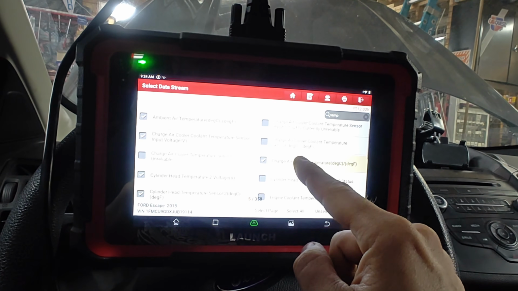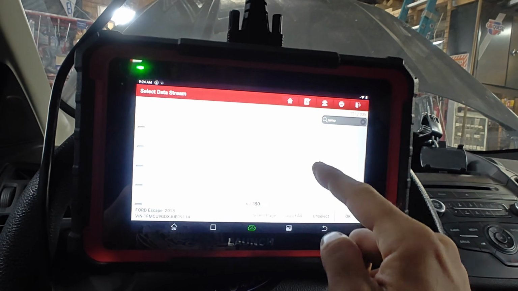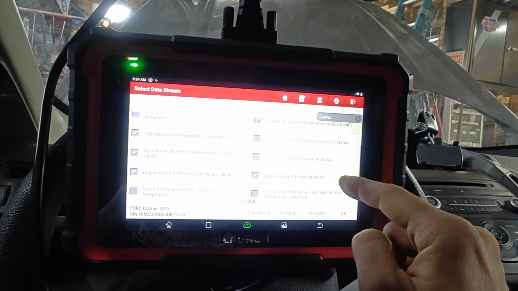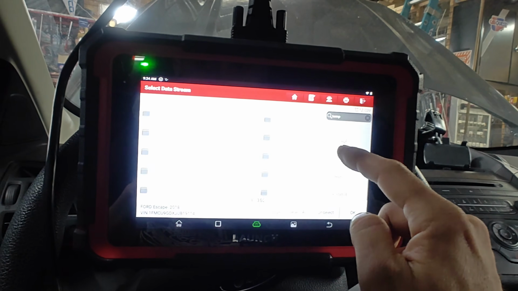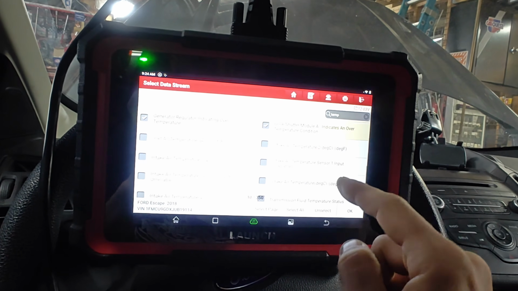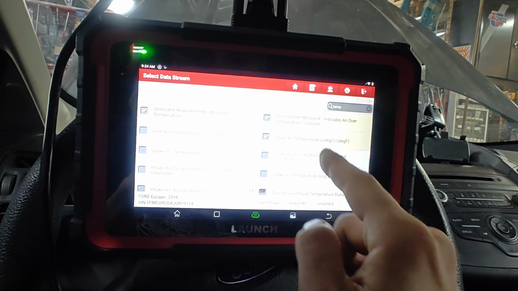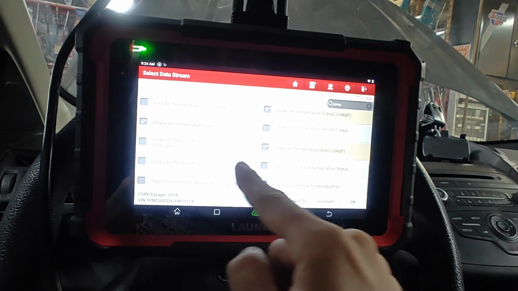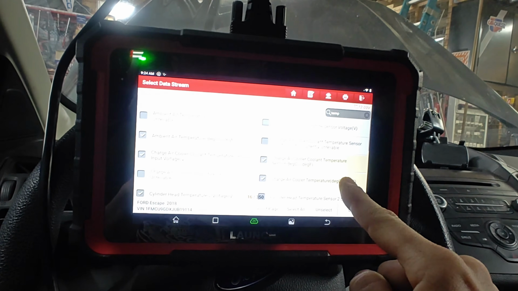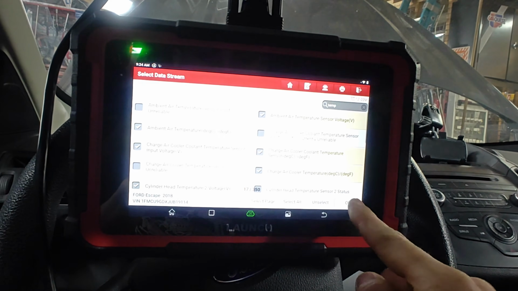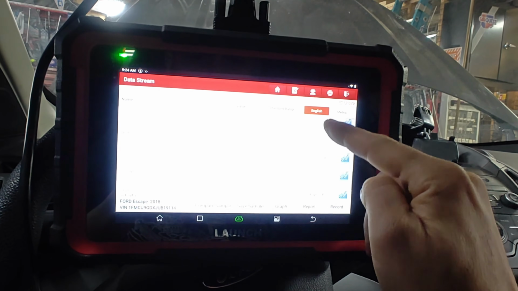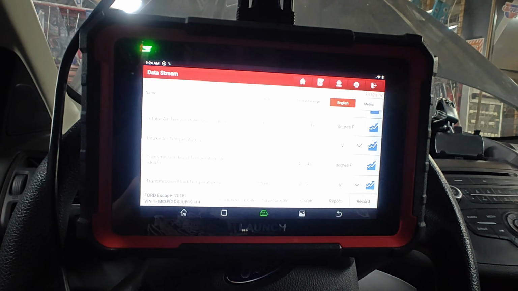Let's just bring up all our temperature sensors and we'll see what happens while this is warming up. We'll even do our trans fluid. There we go. That should be all our temperature sensors for this car. So look at that. They're all pretty much the same. Okay, so let's start this up.